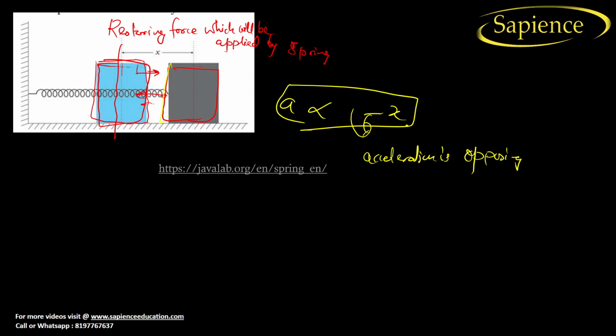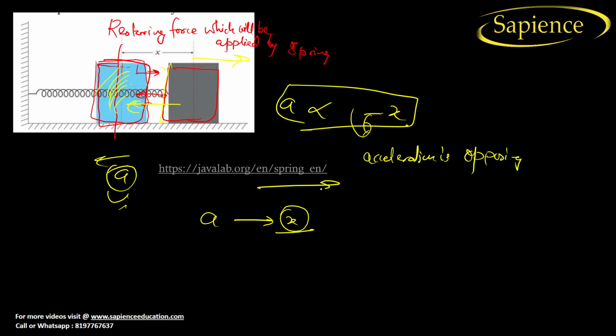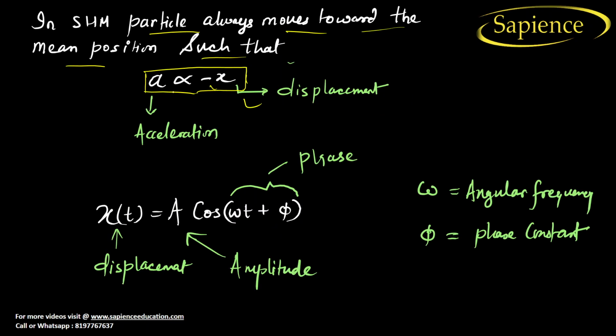See here, when I pull this object toward the right direction, the spring creates a force in the leftward direction. Due to this there is an acceleration. So acceleration is always opposite to the displacement. If displacement is on the right side, the acceleration will be on the left side. I hope you have understood now. So finally we can write that acceleration is directly proportional to the negative of displacement.